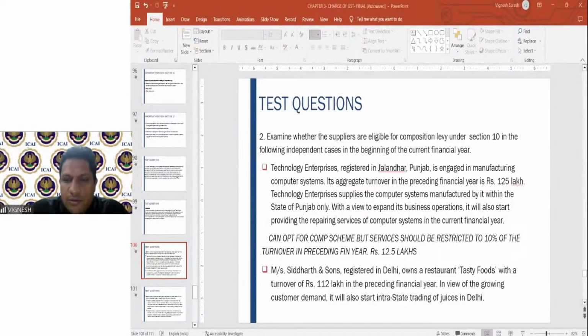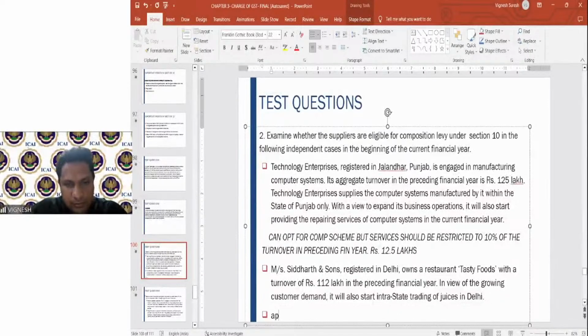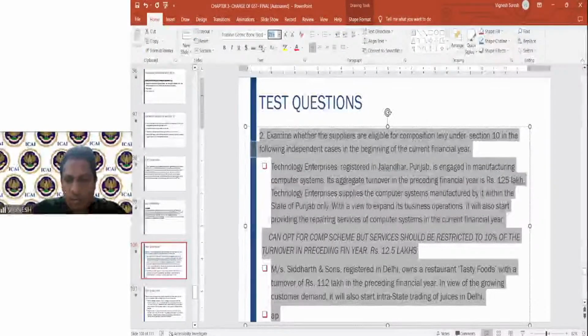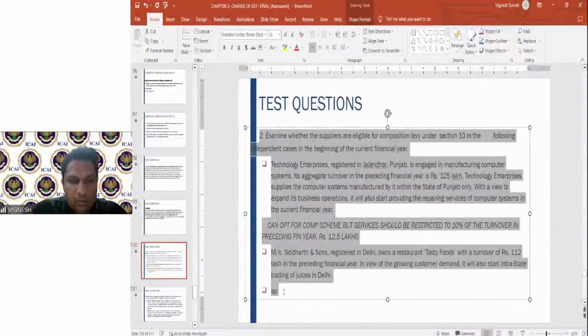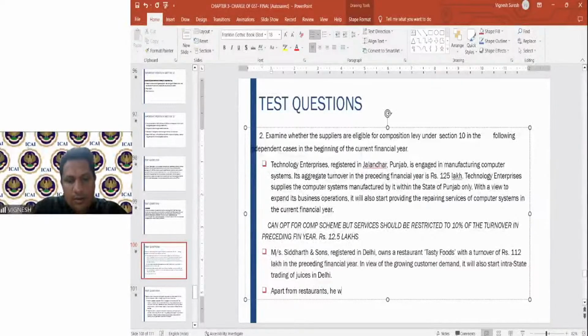Apart from restaurant services, he wants to do trading of juices.